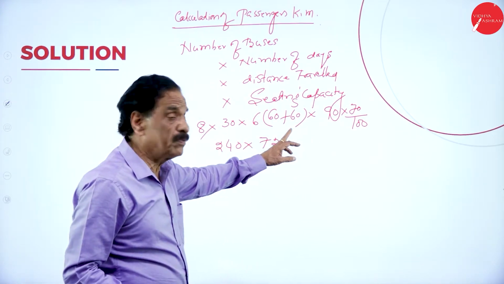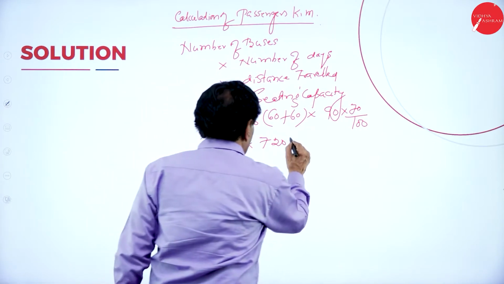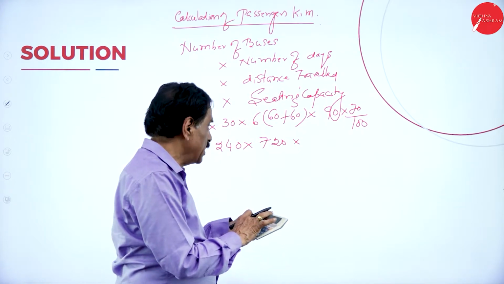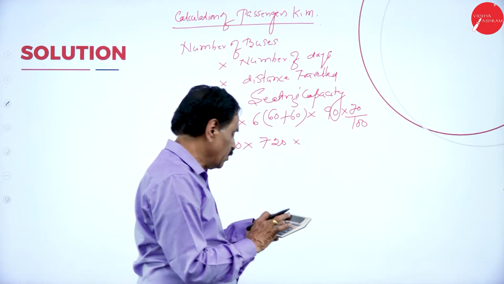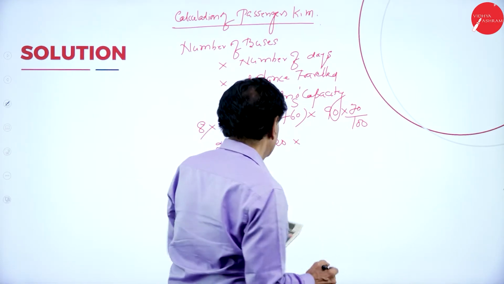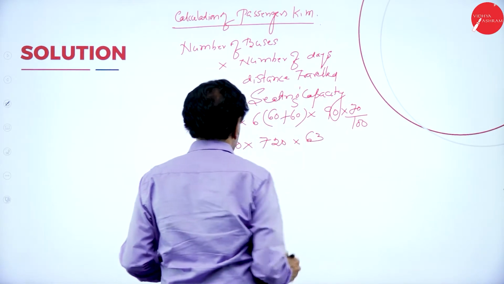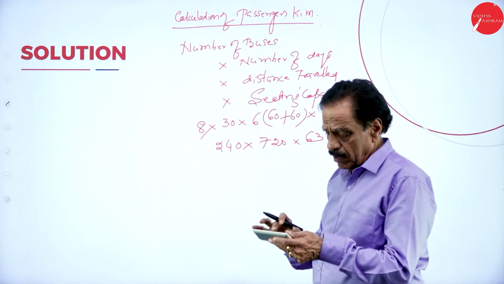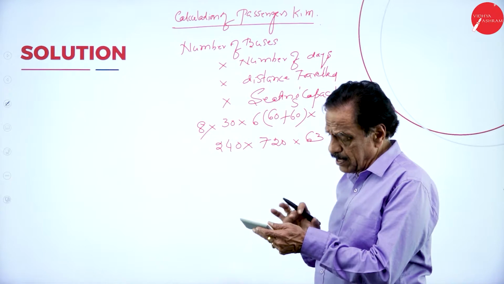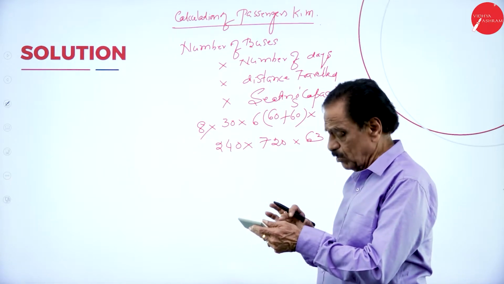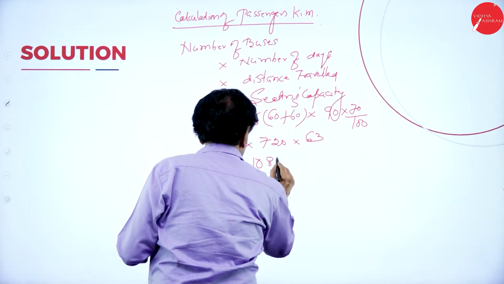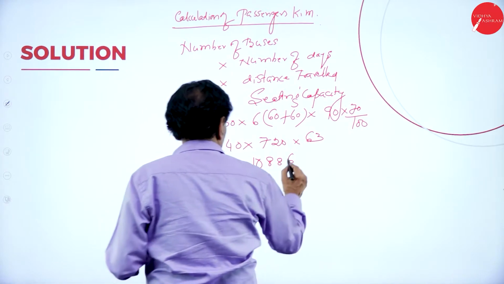60 plus 60 is 120. 120 into 6, 720, into 90% of 70, that is 90 into 70 divided by 100, 63. So multiply now: 63 into 720 into 240 gives 10,886,400.